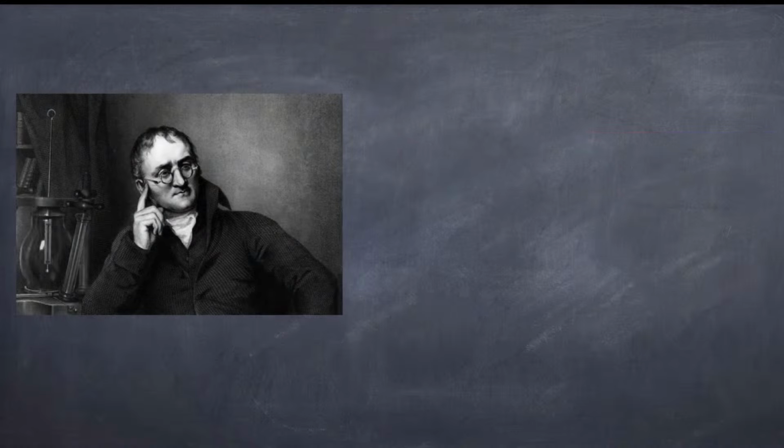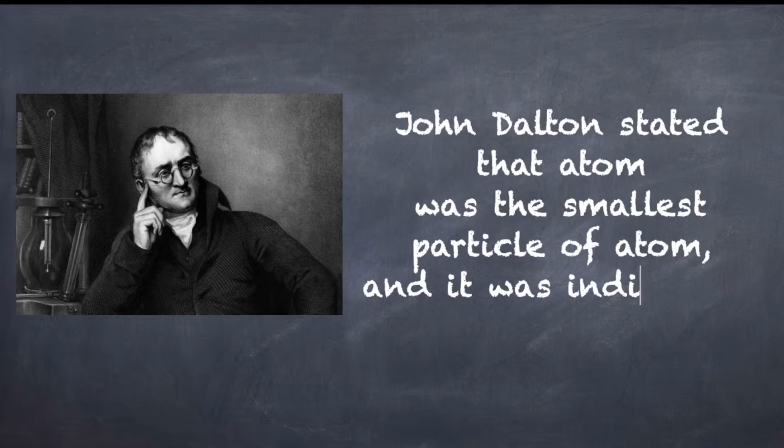Later, it was John Dalton who proposed his atomic theory. According to Dalton, the atom was the smallest particle of matter and could not be divided further.